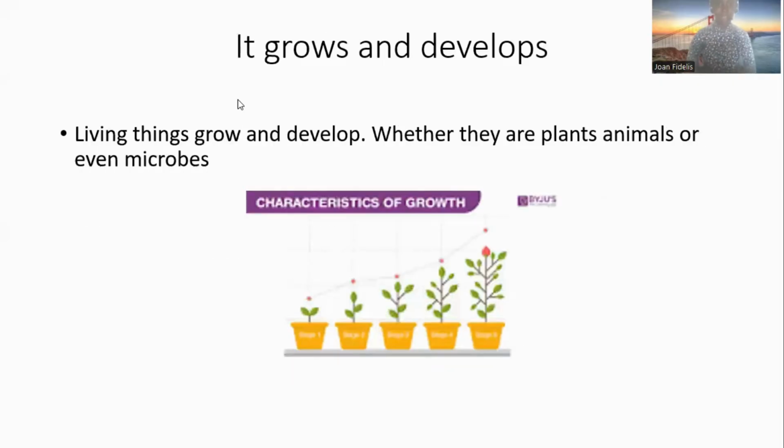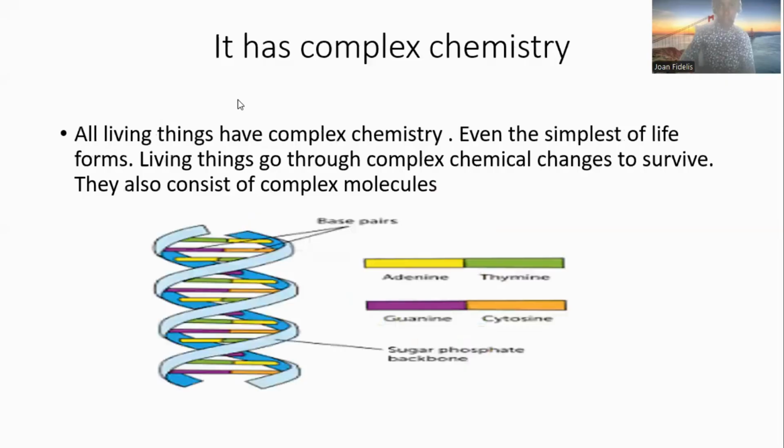So the next thing we need to look at is that they grow and develop. So living things grow and develop, whether plants or animals or even microbes, everything that is living grows. For those of us who keep pets at home, the first day you brought that pet home, it must have been maybe a little puppy or a little kitten. And right now that animal has grown. So that's a characteristic of a living thing. They grow and they develop. Plants grow, animals grow, even microbes also grow.